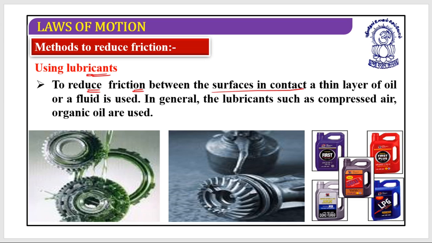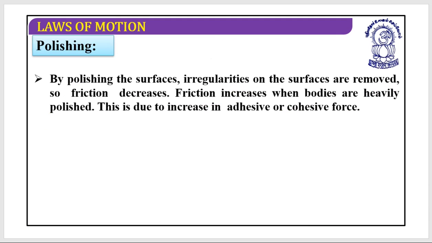And how is it reducing the friction? It will form a thin layer of oil or a fluid is used. Yes, in general the lubricants such as compressed air or organic oils are used. Yes, so this is one of the methods by which we can reduce the friction.